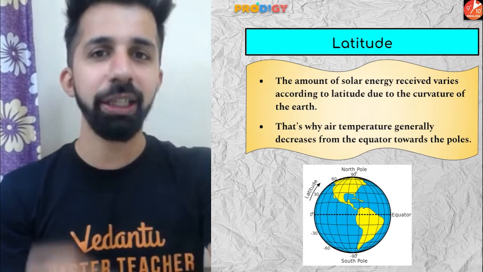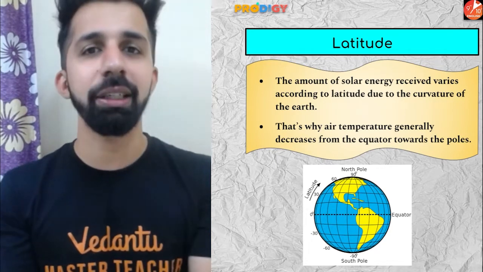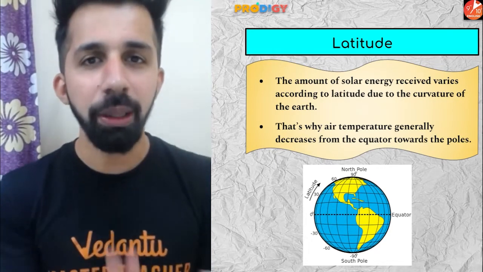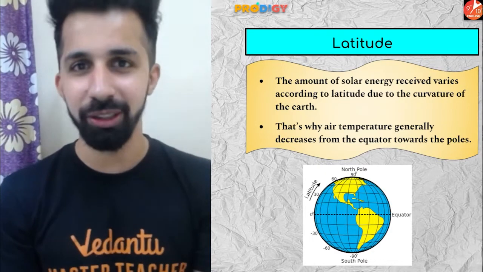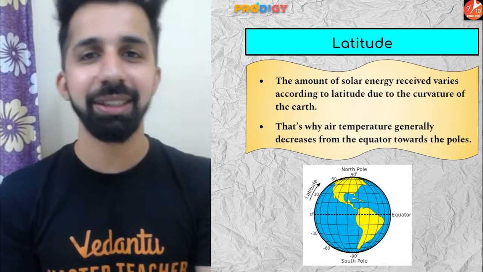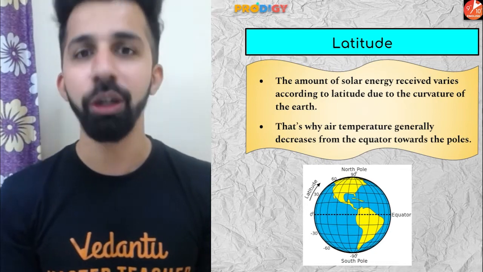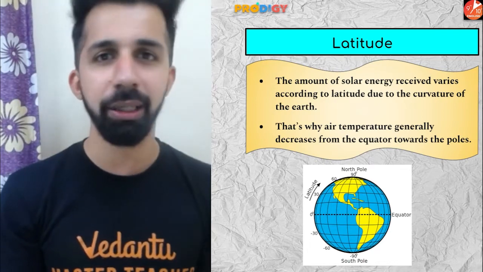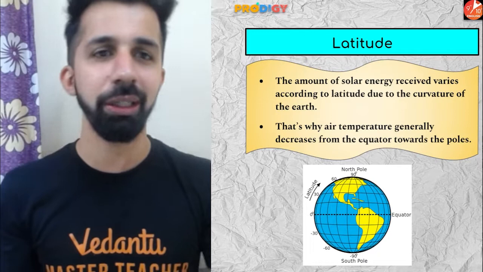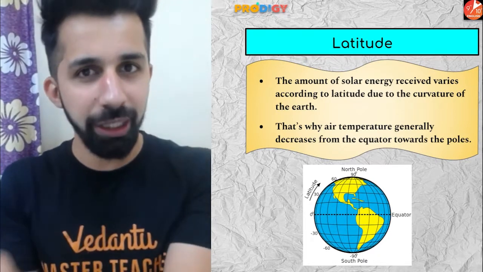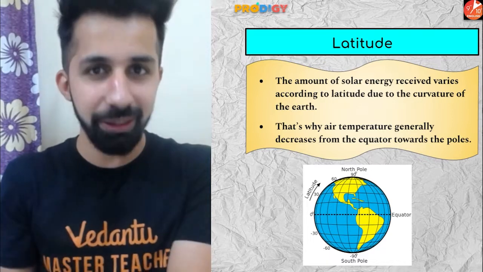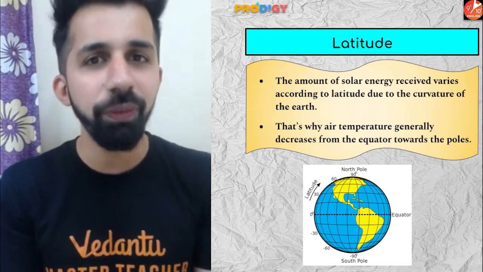Let's take an example of India. The mainland of India extends from 8 degrees 4 minutes north to 37 degrees 6 minutes north latitude. The latitudinal location of America, Australia and Brazil is totally different. So the amount of solar energy received in these countries is going to be different.